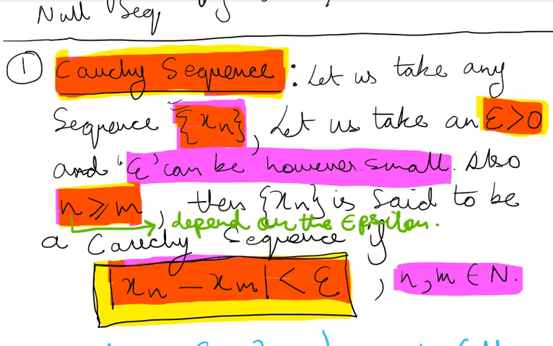And of course, n and m both belong to natural numbers. Now what does this mean? Depending on the epsilon value, the n has to depend on the epsilon value, means you have to compare n with epsilon.